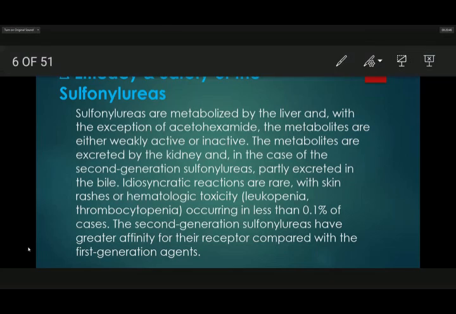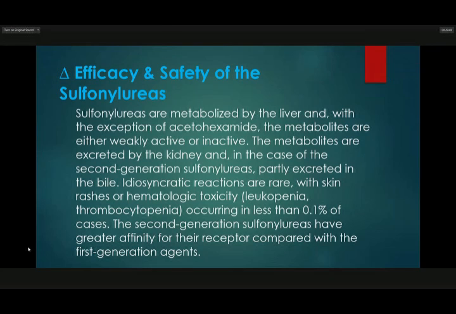Efficacy and safety of the sulfonylureas. They are metabolized by the liver, and with the exception of acetohexamide, the metabolites are either weakly active or inactive. The metabolites are excreted by the kidney, and in the case of the second generation sulfonylureas, partially excreted in the bile.